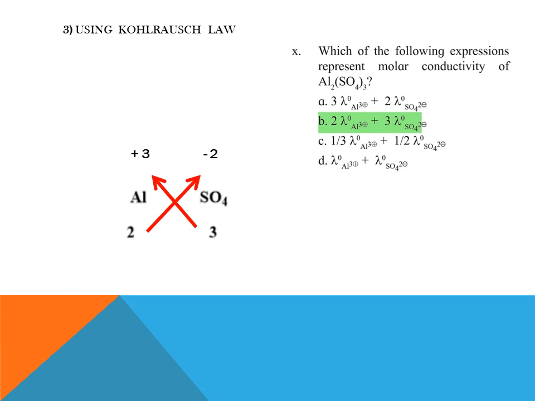So plus 3 charge will be for Al and minus 2 charge will be for SO4, because SO4 is an anion and Al is a cation. Because as we know, aluminium is a metal, so it has a tendency to acquire positive charge. And therefore correct option will be B, that is 2 Al3+ cations and 3 SO4 2- ions. This is a very easy method to solve for the compounds which have different number of atoms in it.